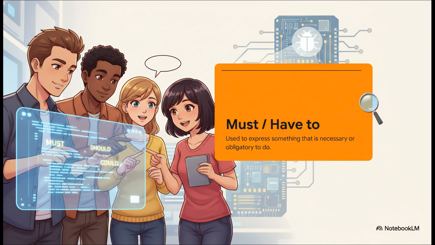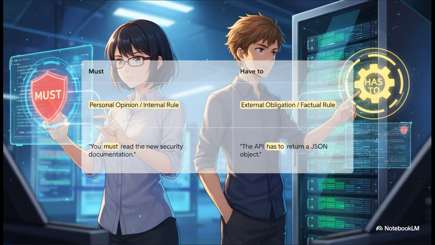Knowing the subtle difference tells you where the rule is coming from. And here it is, that key difference. You use must when you, the speaker, are the one imposing the rule. You must read this new security doc. That's a strong, personal directive coming from a tech lead, for instance. But the API has to return JSON. That's different. That's an external, objective fact. The system is built that way.